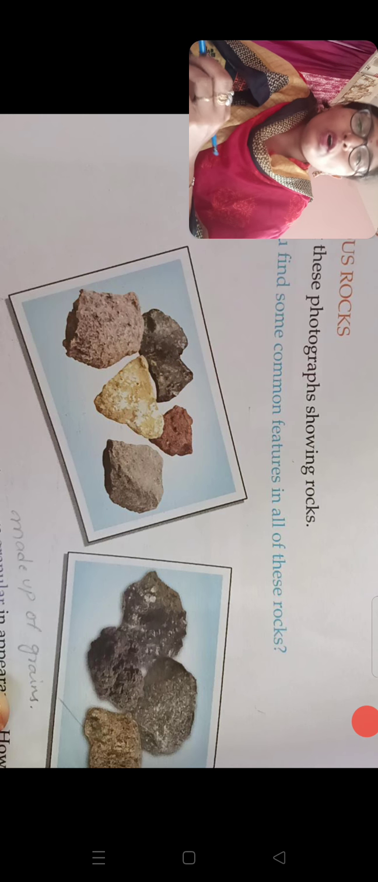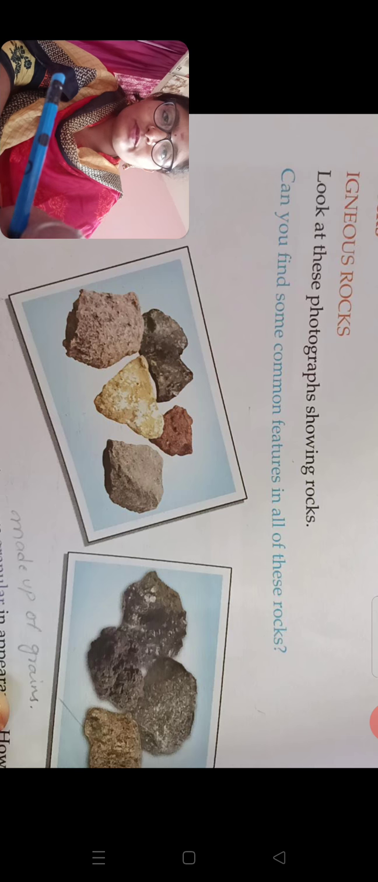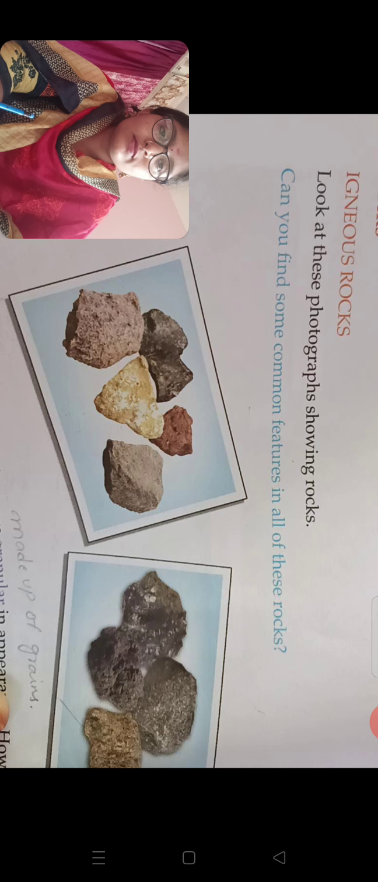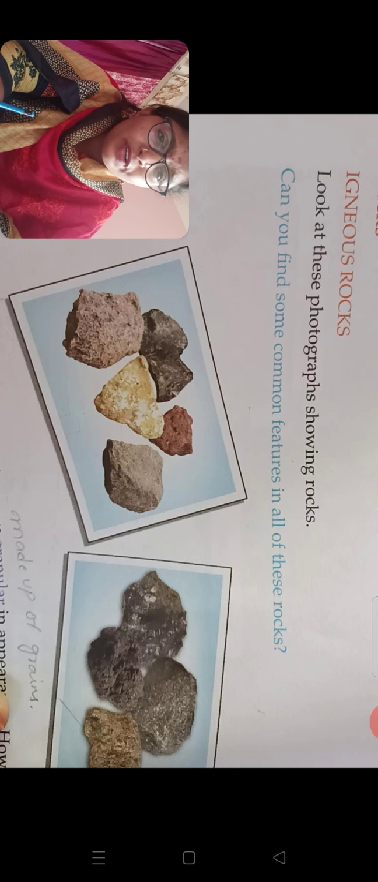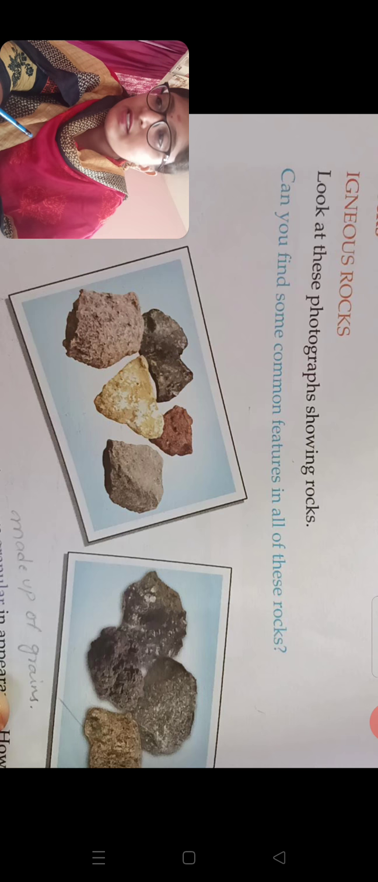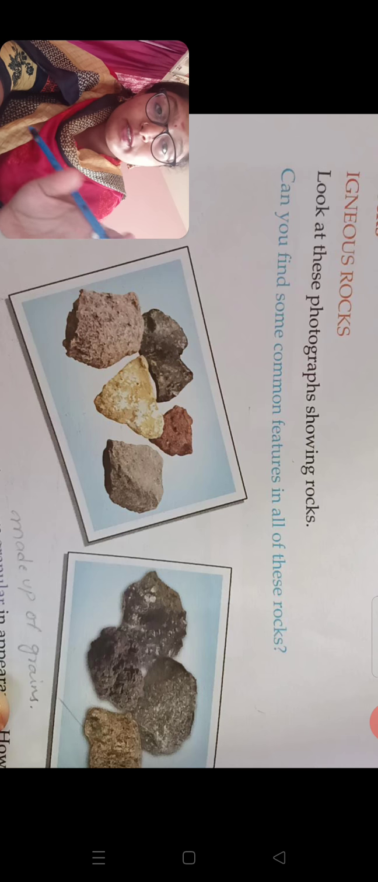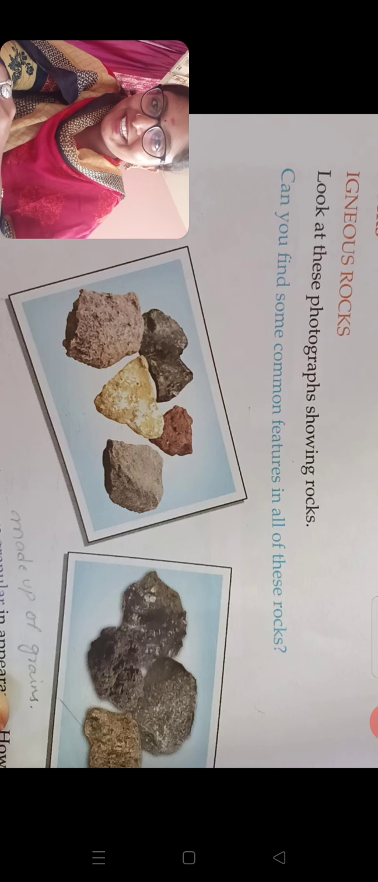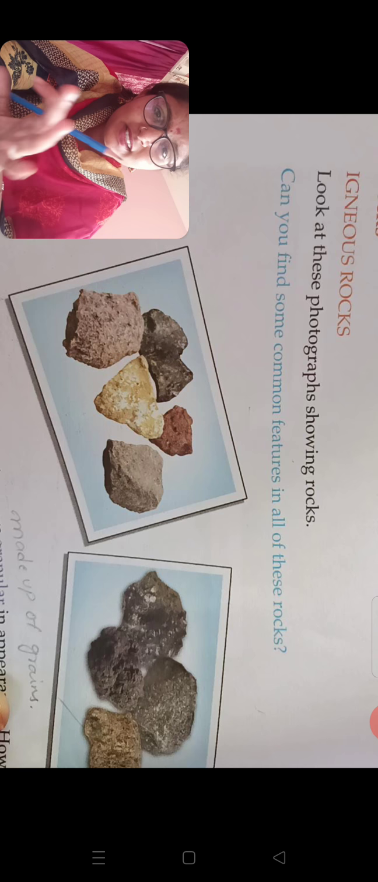So here, what are rocks? Here we are going to learn about the igneous rocks. Look at these photographs showing rocks. Can you find some common features in all these things? What is a common feature in these? No rock is smooth. All are irregular in shape. Nothing is round. And they are different in colors.